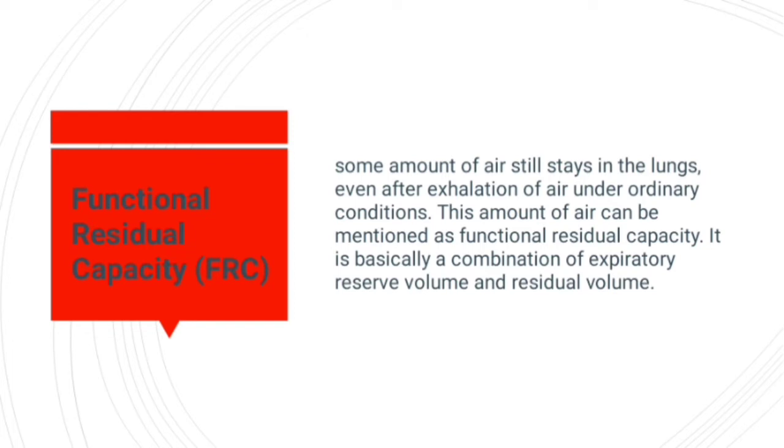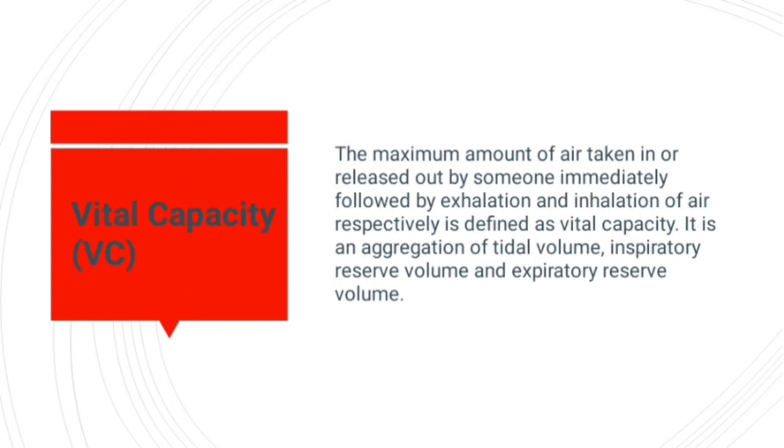Now functional residual capacity. What is the functional residual capacity? Some amount of air still stays in the lungs even after exhalation of air under ordinary conditions. This amount of air is called functional residual capacity. It is nothing but the summation of expiratory reserve volume plus residual volume. Got it? It is expiratory reserve volume because more air can be exhaled after normal expiration, and the residual volume is the remnant air in the lungs after the expiratory reserve volume. So it is called the functional residual capacity.